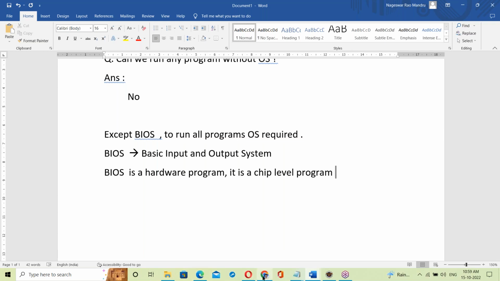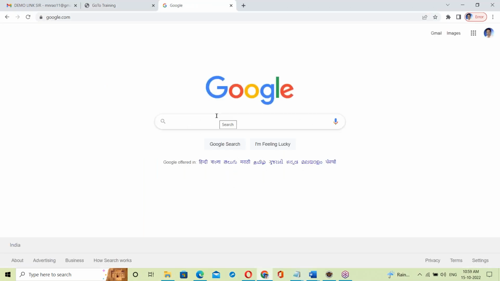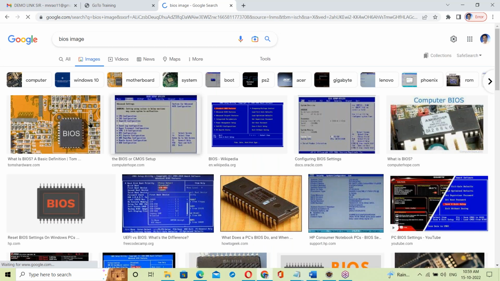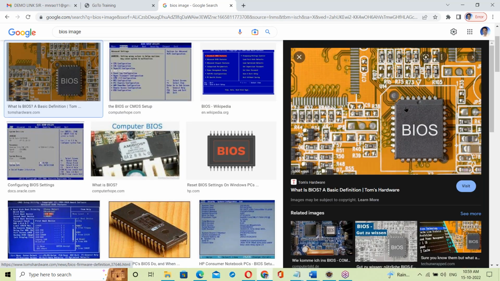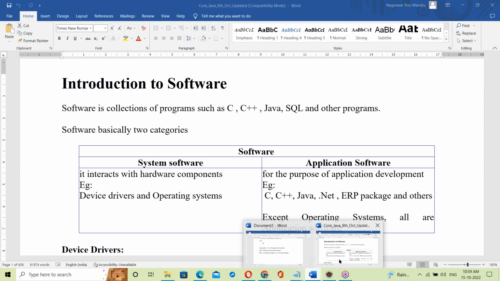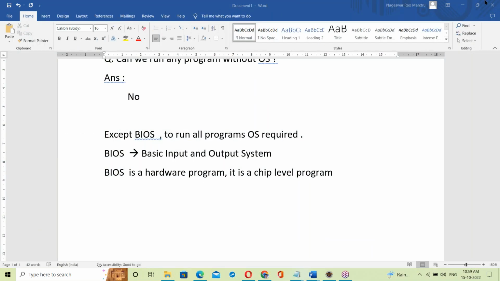In your computer there is a BIOS chip, as in the BIOS image. This BIOS chip contains the BIOS program.